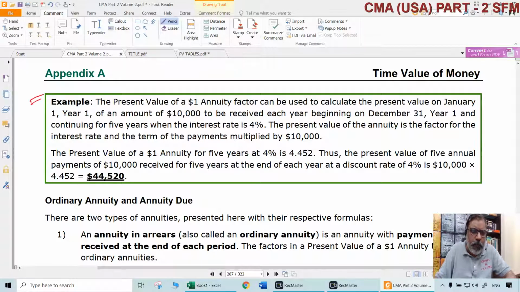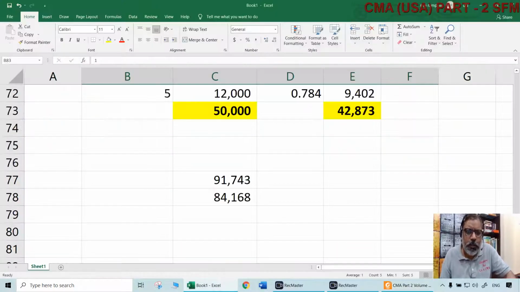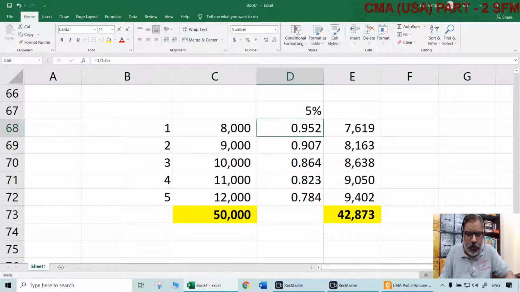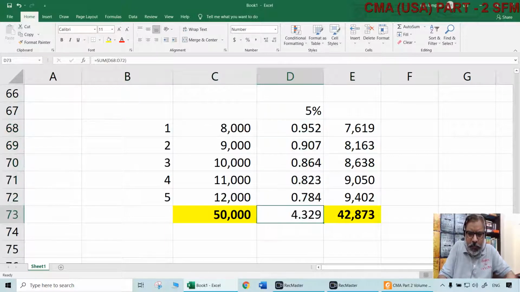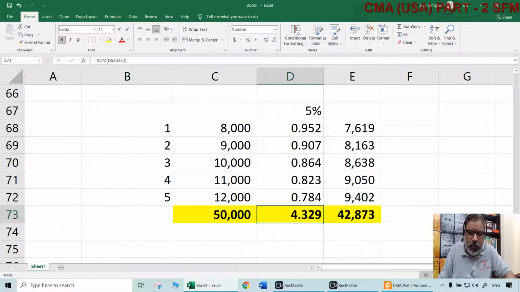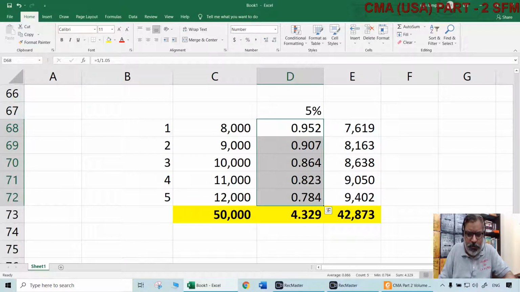Again, the formula can be used, but I would suggest the easy way of using the tables. Even tables can be easily found. Let us say in this case, if you just total these items, that itself is the annuity factor for 5 years. 4.329, 5%, 5 years. PVIFA is nothing but the sum total of PVIFs for all these periods. That we have to understand.